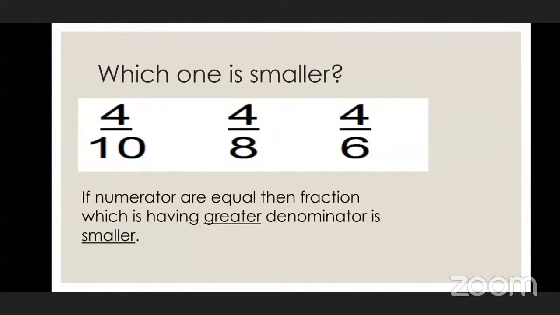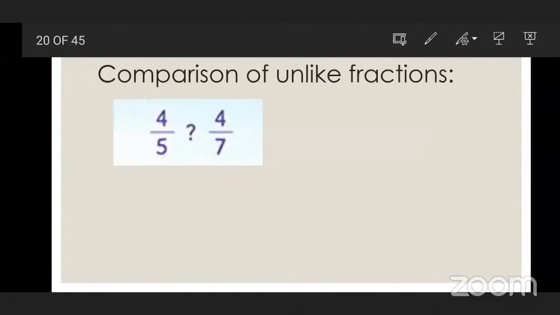Now, can you compare this? There are two fractions, 4 upon 5 and 4 upon 7. You need to compare the fractions by using these three symbols, or you can say signs.